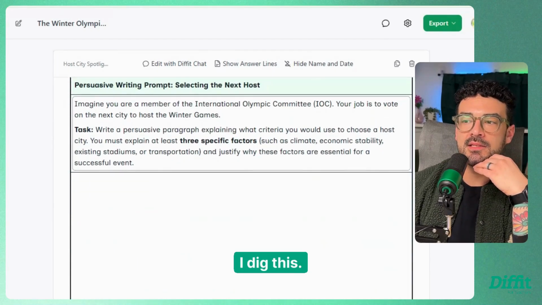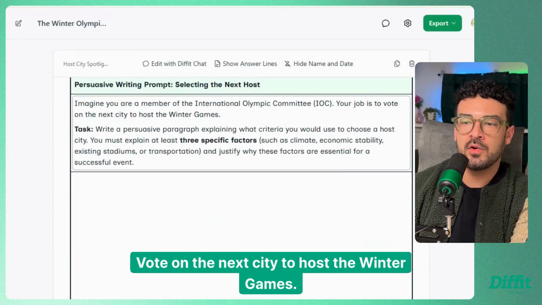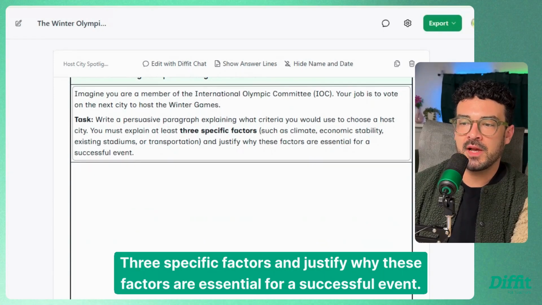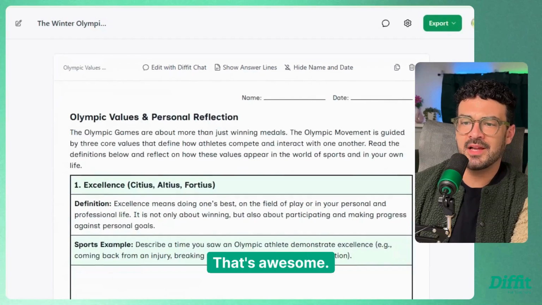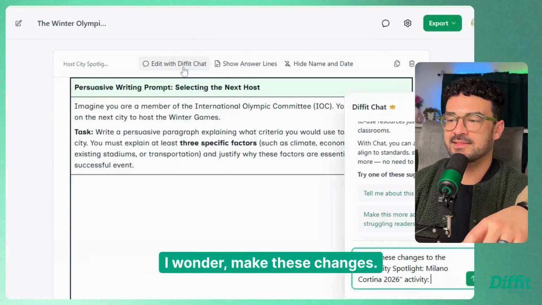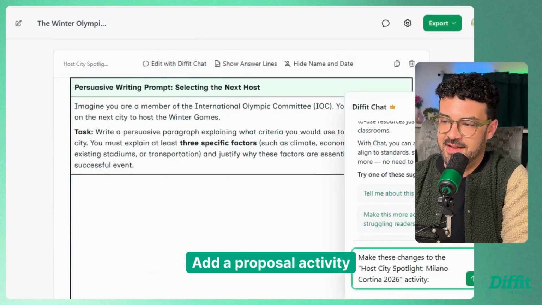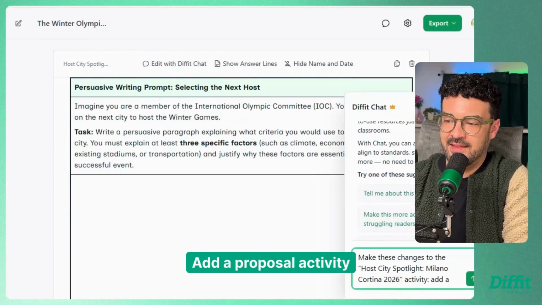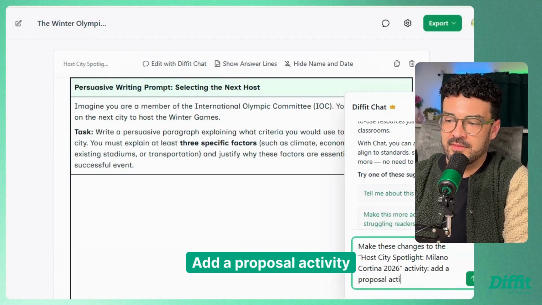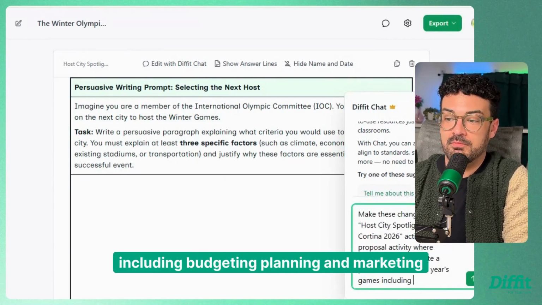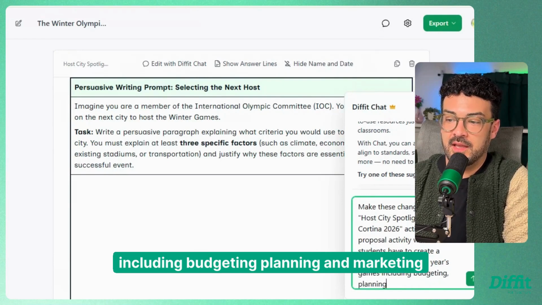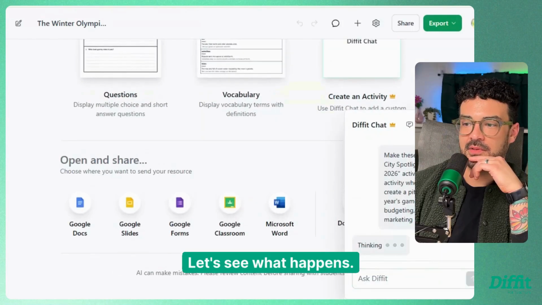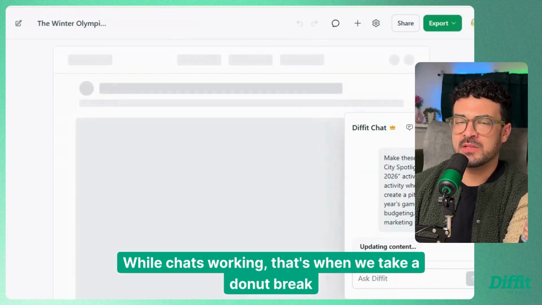I dig this. Vote on the next city to host the Winter Games. 3 specific factors and justify why these factors are essential for a successful event. That's awesome. I wonder, make these changes. Add a proposal activity, including budgeting, planning, and marketing. Let's see what happens. While Diffit Chat's working, that's when we take a donut break.